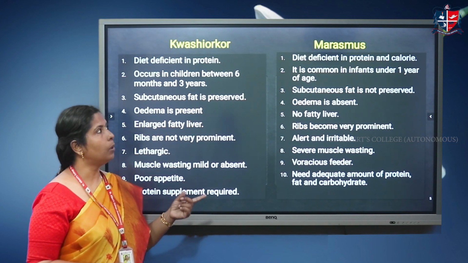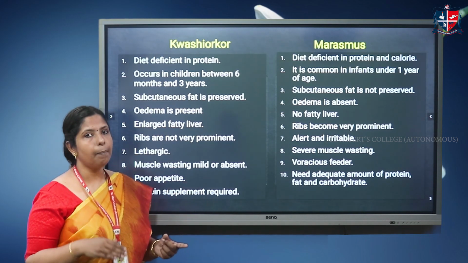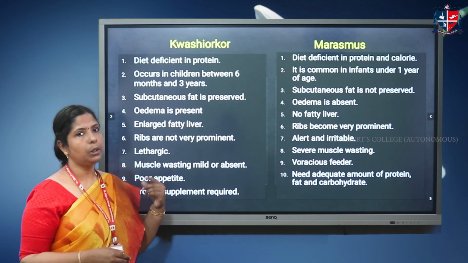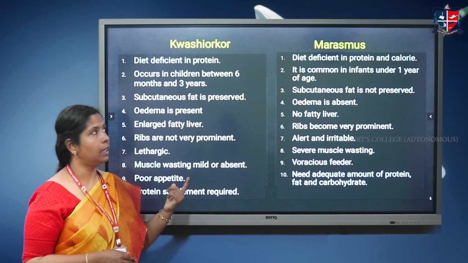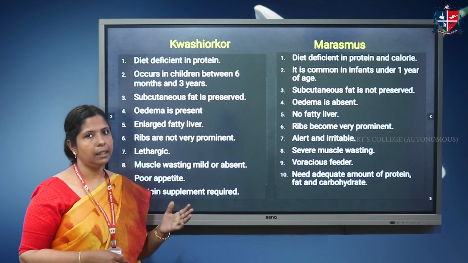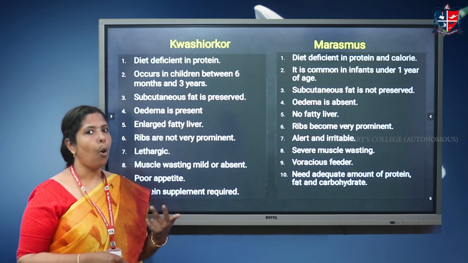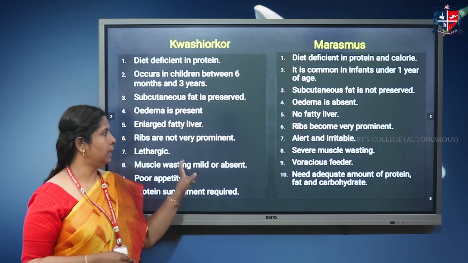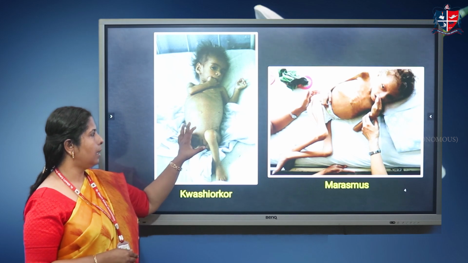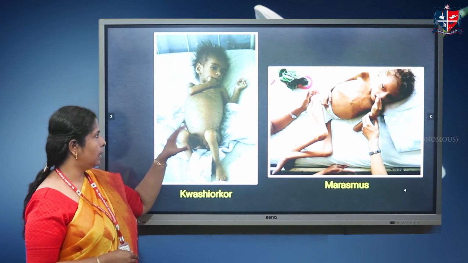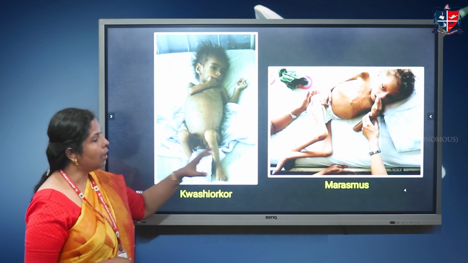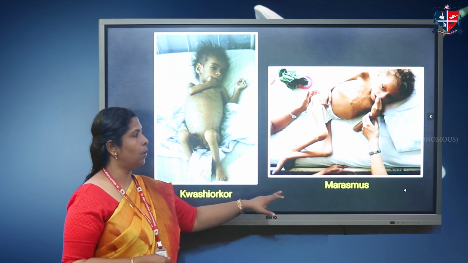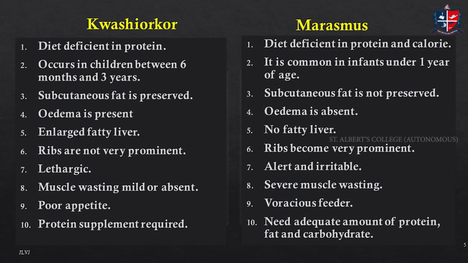Kwashiorkor diet is deficient in protein, while marasmus diet is deficient in protein as well as other forms of nutrients. The second difference is that Kwashiorkor mostly occurs in children from 6 months to 3 years of age, while marasmus is more prevalent at the age of 1 to 3 years. In Kwashiorkor, as you could see in the previous diagram, they have a protruded belly, and subcutaneous fat is preserved. While in marasmus, there is no protrusion, and fat is also not there in the body.